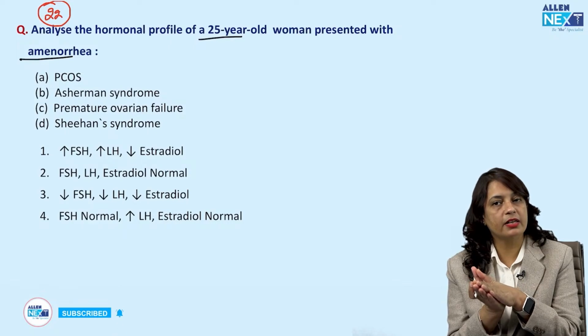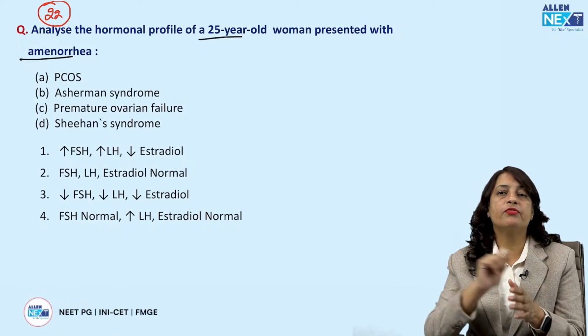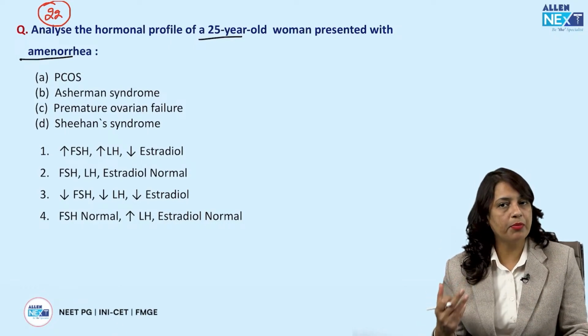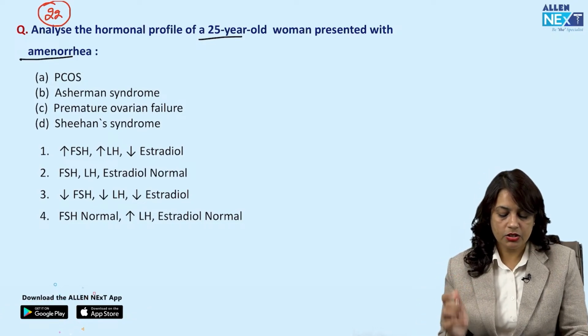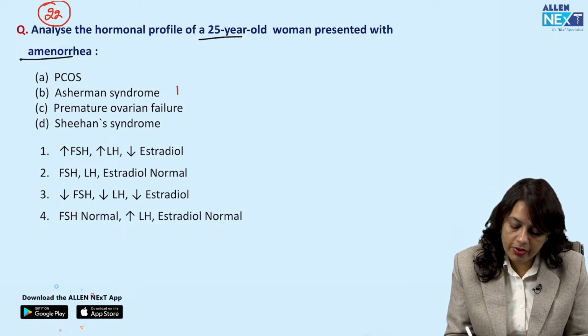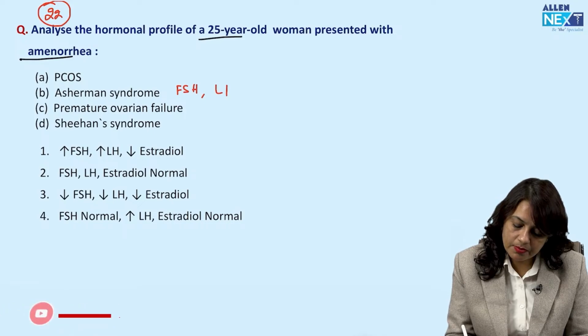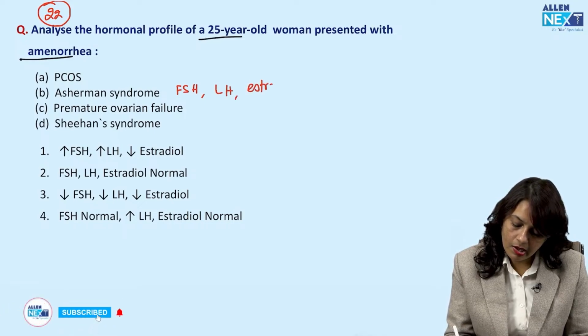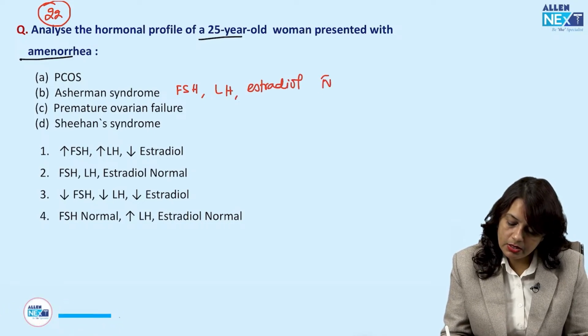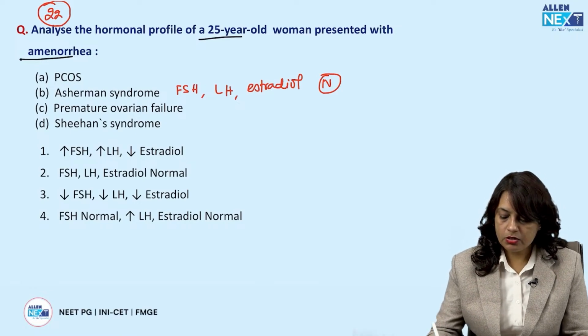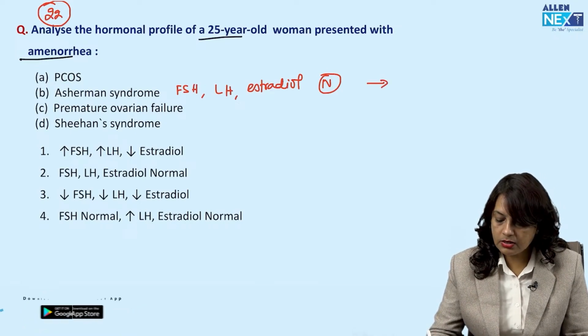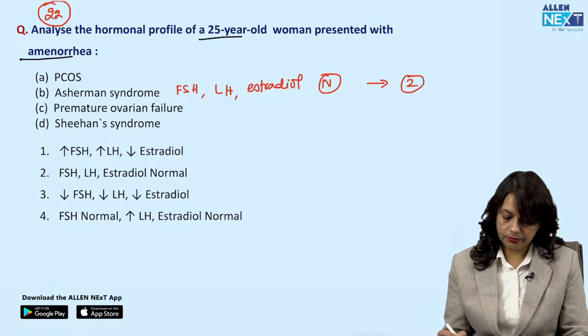So that is why there is secondary amenorrhea and the cause is vigorous curettage during MTP or D and C. So in Asherman syndrome, always remember FSH, LH and estradiol levels should be normal. So here the answer is 2.